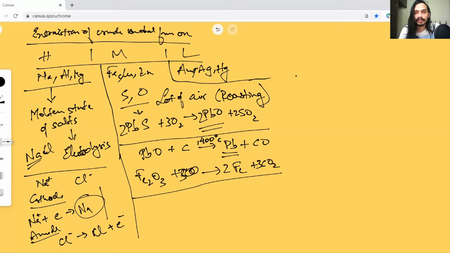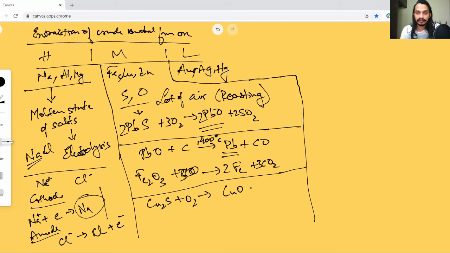All right, now along with this, there is also another process called auto reduction or self reduction. Sometimes you have a sulfide ore, say copper sulfide, Cu2S, and I am trying to add oxygen, and then I will get copper oxide plus sulfur dioxide.